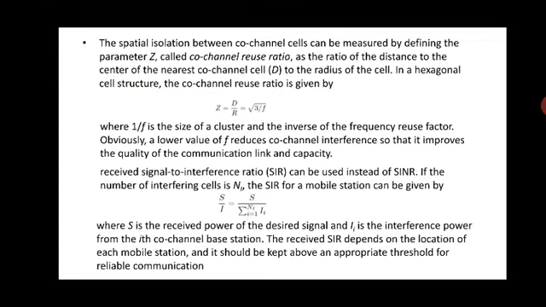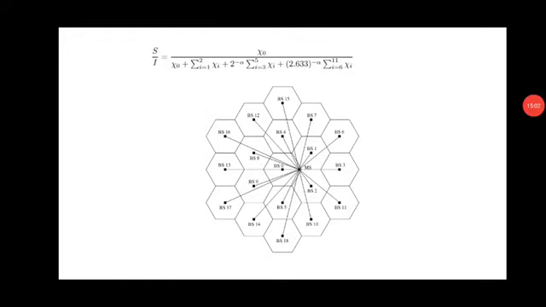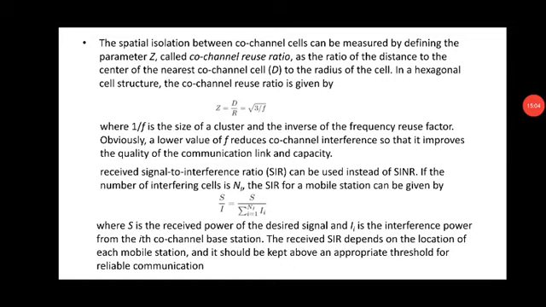Now the spatial isolation between co-channel cells can be measured by defining a parameter Z, the co-channel reuse ratio, the ratio of the distance to the center of the nearest co-channel cell D, in a hexagonal cell structure. This is given by the equation Z equal to D divided by R. D means the distance between the co-channels. R is the radius of each cell.